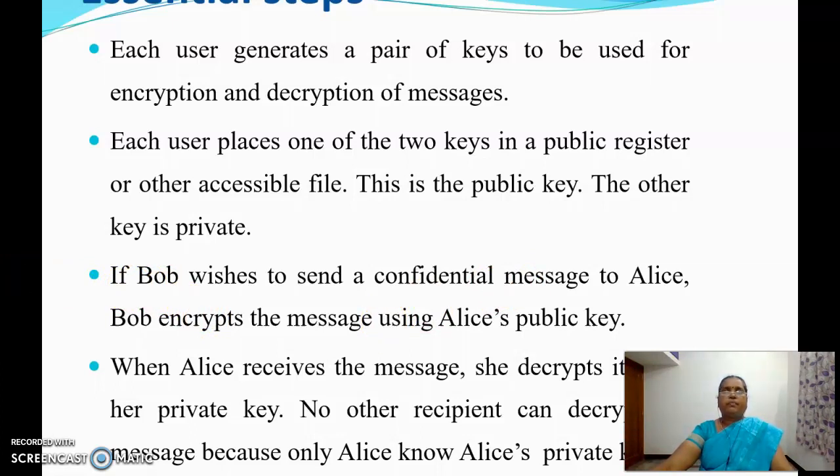Normally, the receiver's public key is used for encryption. Then the encrypted text is sent to the receiver. Alice is the receiver, and once she receives the message, she decrypts it using her private key. Since the private key is known only to Alice, nobody else can decrypt it. Thus confidentiality is maintained in this algorithm.